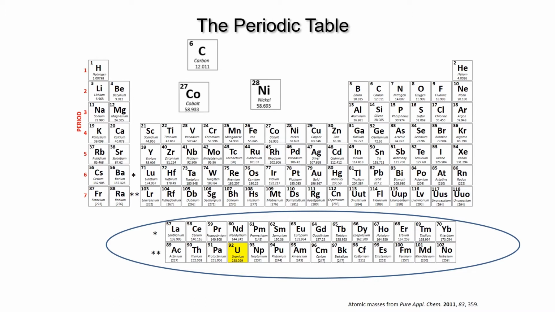Now, if we had enough space on a piece of conventional 8.5 by 11 paper or a single computer screen, we would have placed these elements somewhere in the middle of the table. But to do so, we would have to shrink the font and the graphics to almost an unreadable size. So the compromise is to use an asterisk symbol on the table to signal where these elements should have been placed if we had more room on the screen.